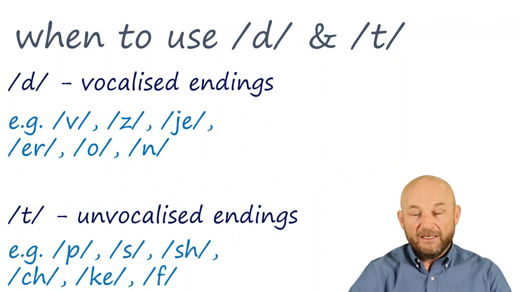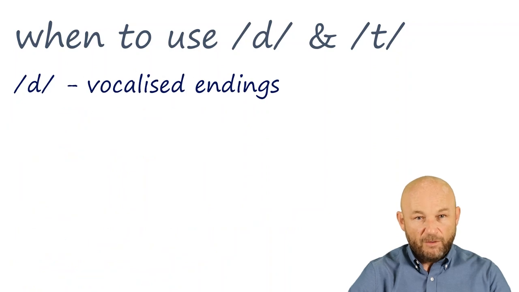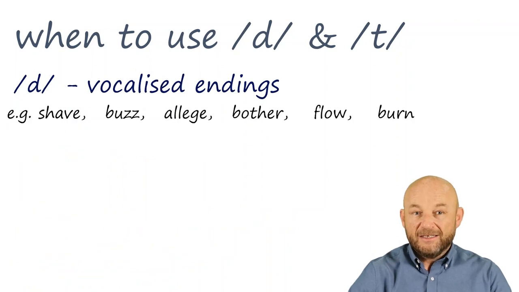Examples of unvocalized sounds are those ending with p, s, sh, ch, and k. Put your finger to your throat again and you will notice that there is no vibration when making these sounds. So the rule is that when we have to vocalize the ending of a regular verb in its infinitive form, we make a d sound to put it into the past and participle form.